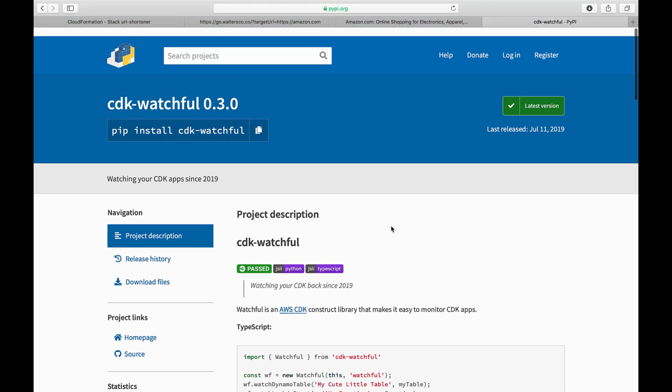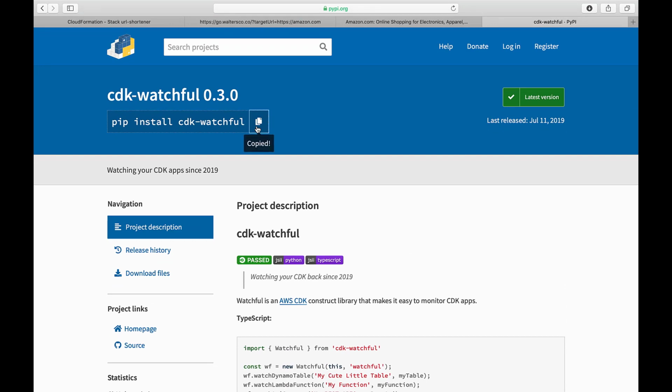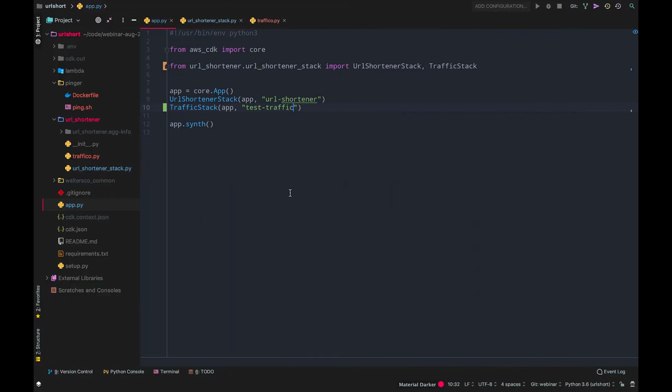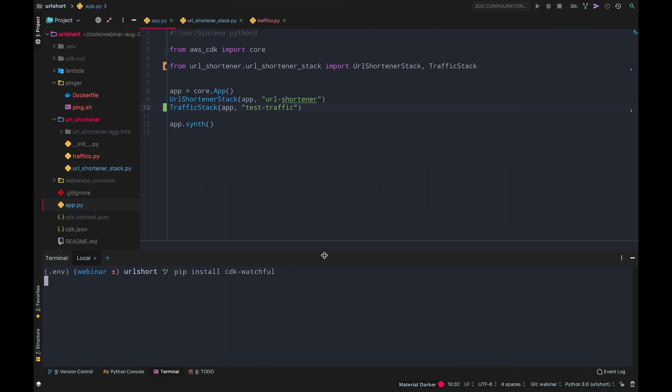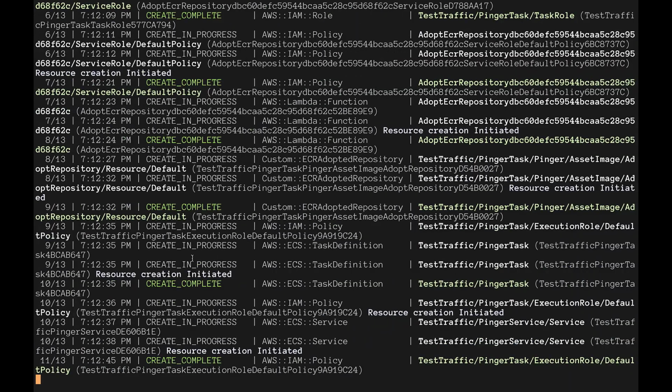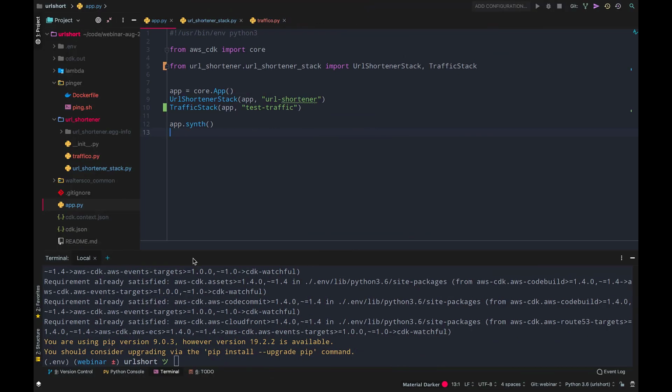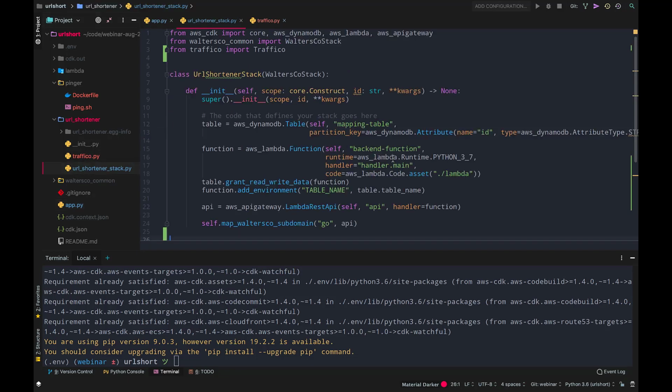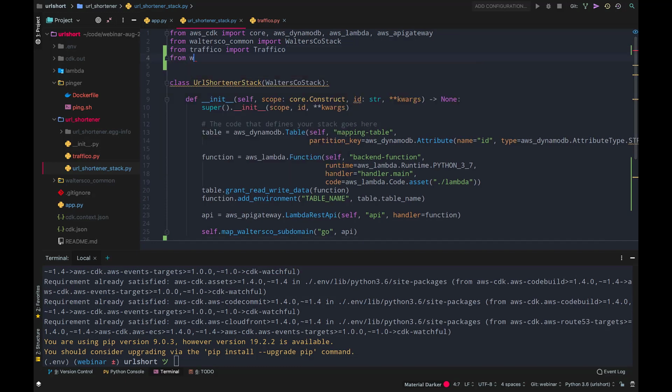Okay, so I'm just going to use this one. So pip install CDK Watchful is my first step. So I'm going to bring in this library, and then let's see, is this still working? Yeah. Okay, so I'm going to go to my URL shortener stack here, and I'm going to import this library from CDK Watchful, import Watchful.